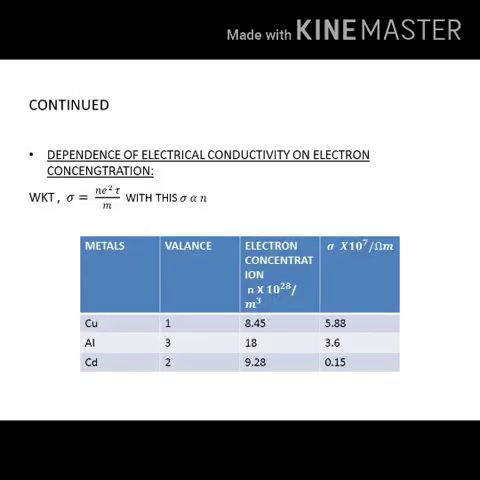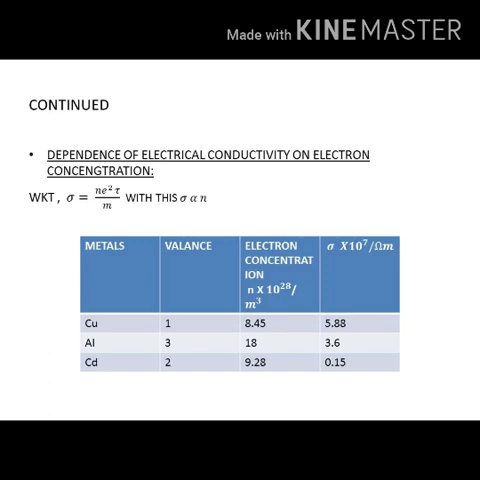Third, dependence of electrical conductivity on electron concentration. Again by making use of σ = Ne²τ/m, with this relation we can understand electrical conductivity is directly proportional to the electron concentration. That means if electron concentration is more, its conductivity should also be more. Now let us see the metals. We will take three metals and their respective valence electrons, and compare the electron concentration and its conductivity.